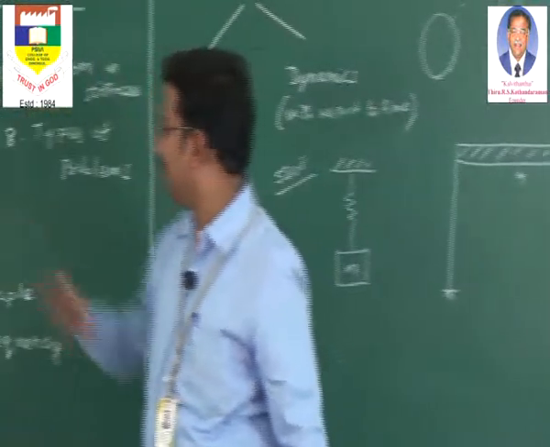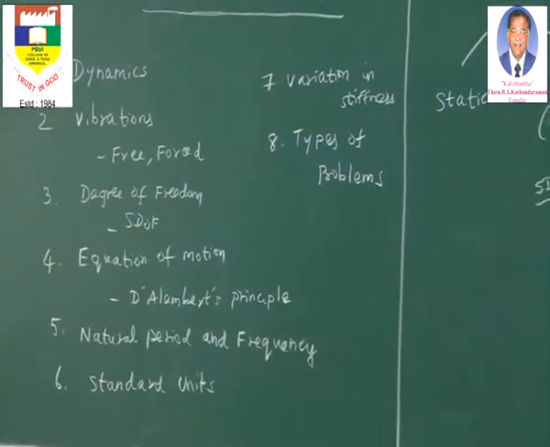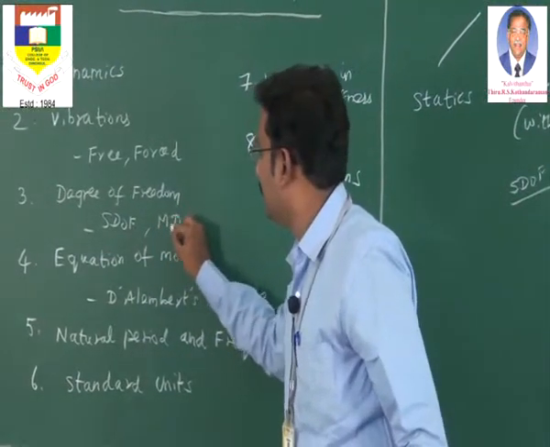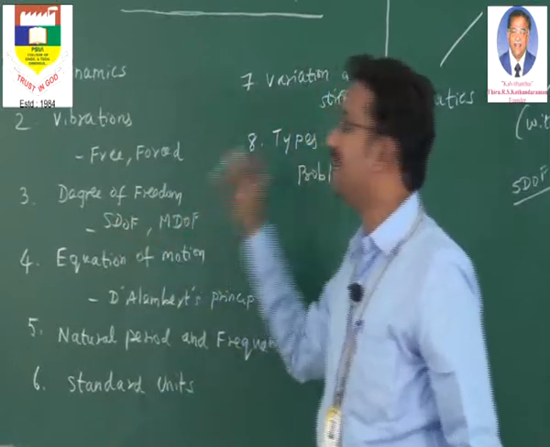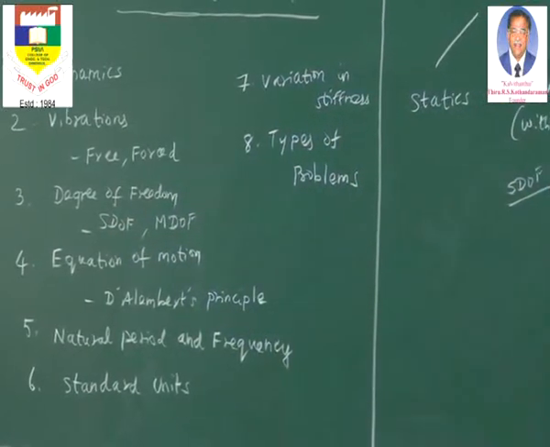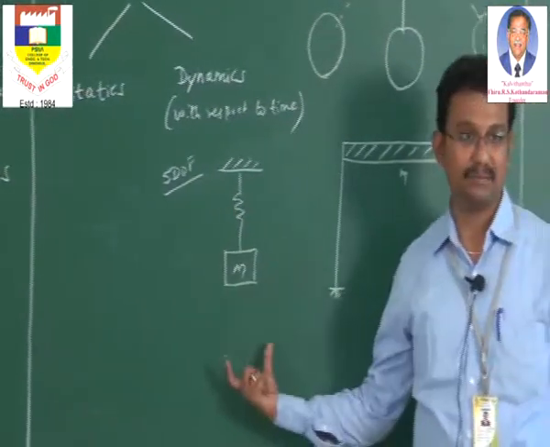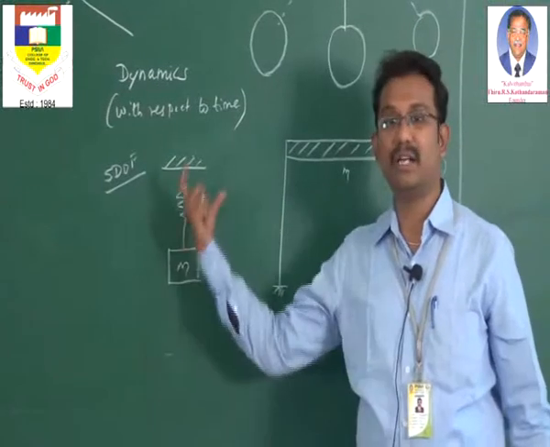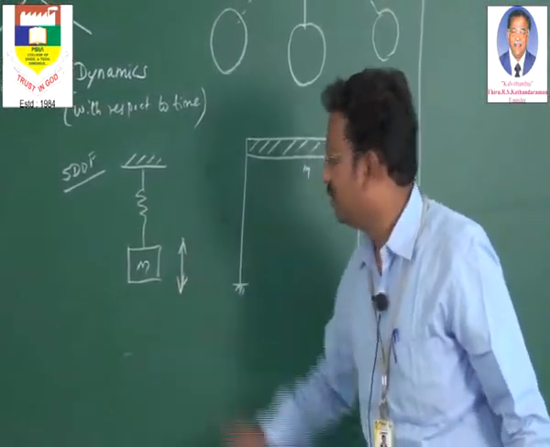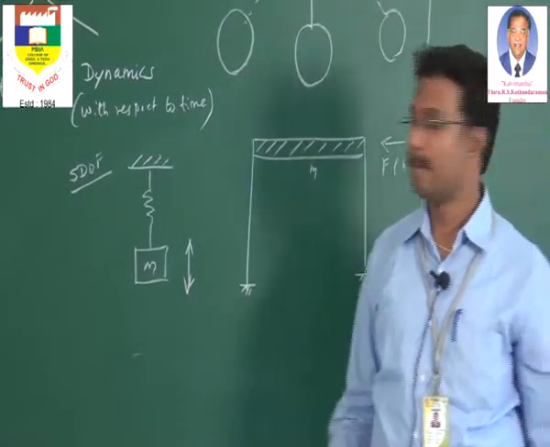Now the degree of freedom is again classified into 2 types. One is single degree of freedom and the other one is multi-degree of freedom system. So 2 types of degrees of freedom, single and multi. Here is a good example of a single degree of freedom system because the total number of independent displacements is only 1. Only one mass is coming up and down. So the independent displacement possible is only in the vertical direction, the up and down movement. So this is a single degree of freedom system.